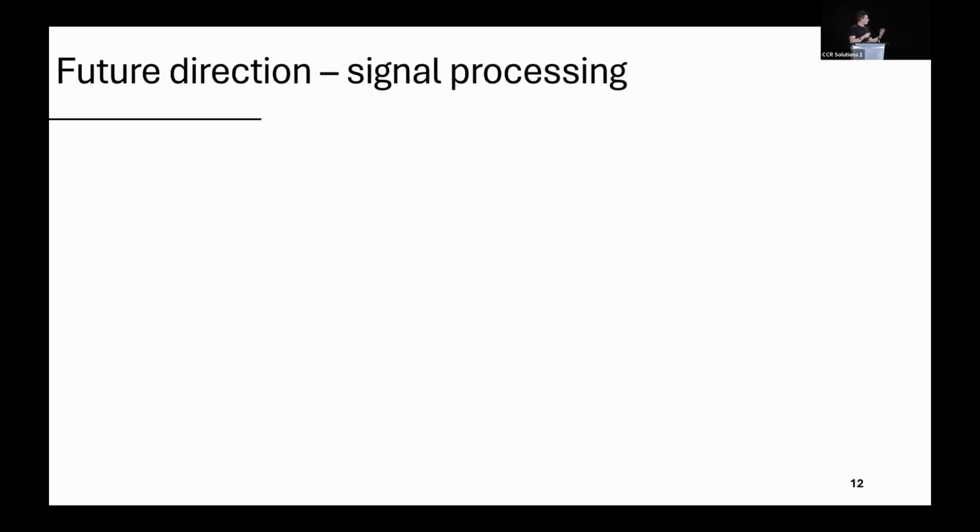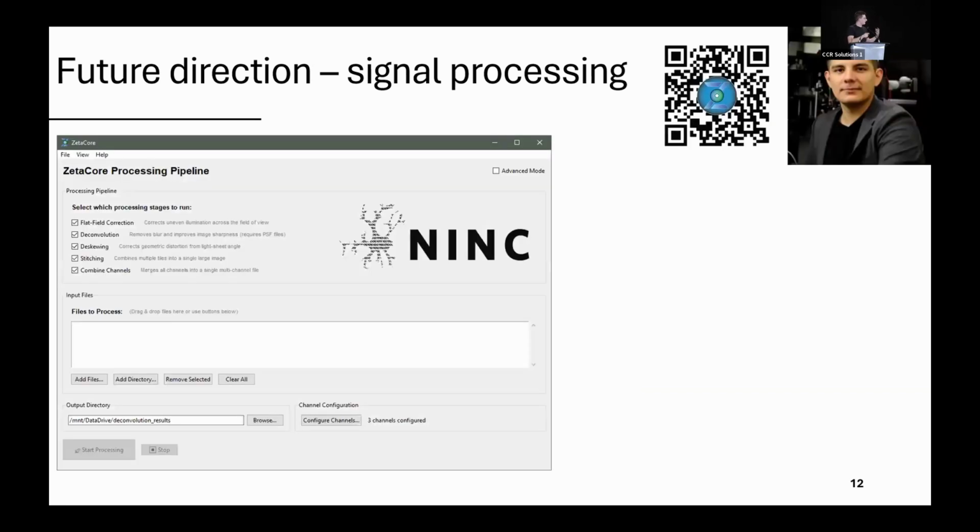As a future direction, I'm acquiring very large pieces of tissue, so millimeter scale at that resolution, which gives me hundreds of gigabytes of data that I need to pre-process before doing any meaningful quantification. We've been having some issues doing this processing in a reasonable amount of time. So our imaging scientist in our center has been developing this tool to speed up the process a little bit.